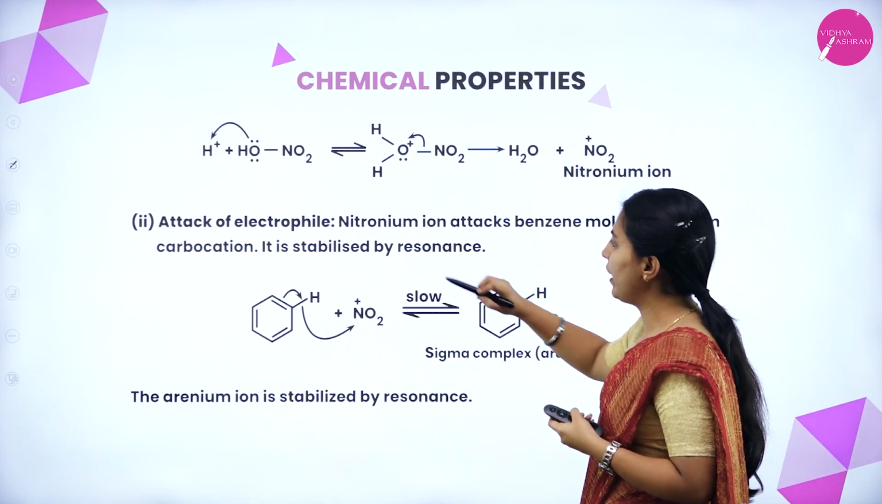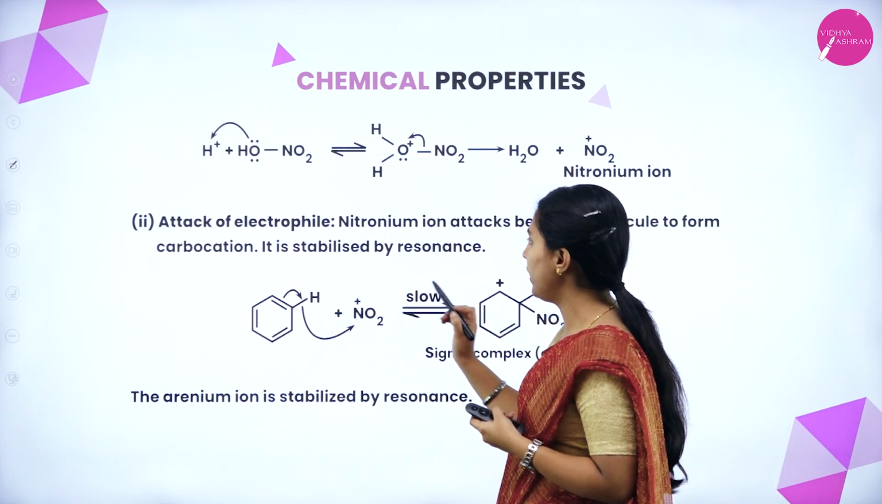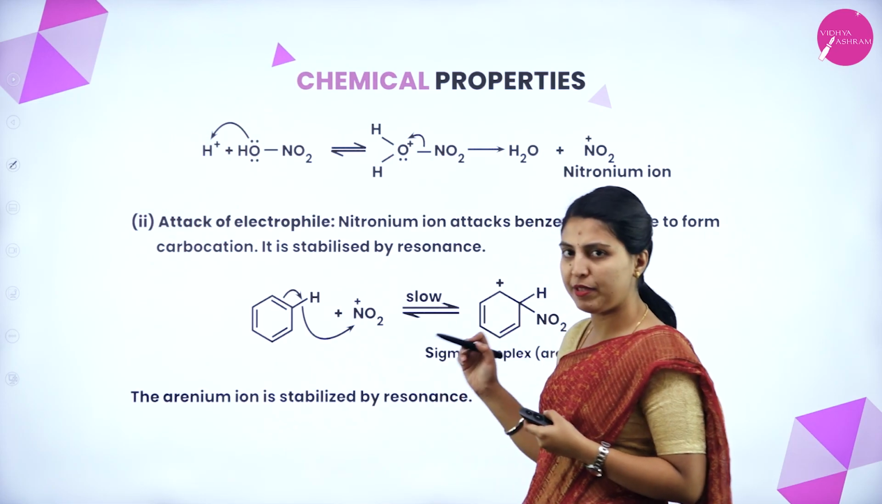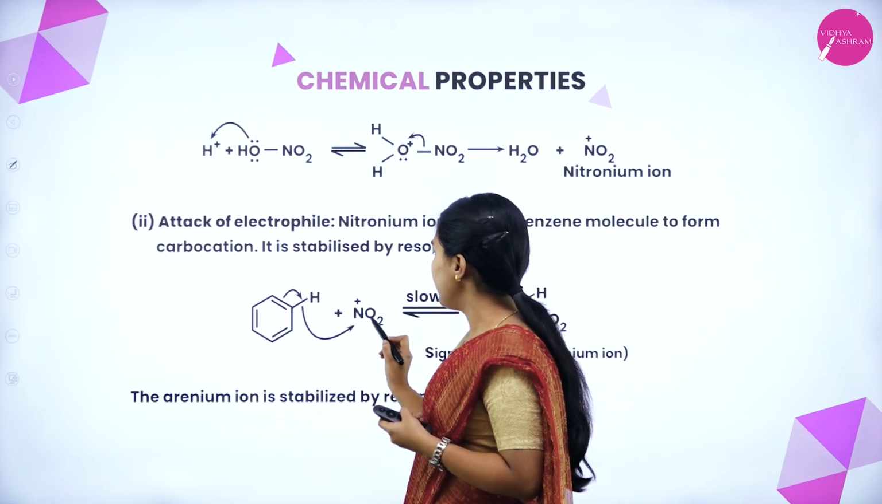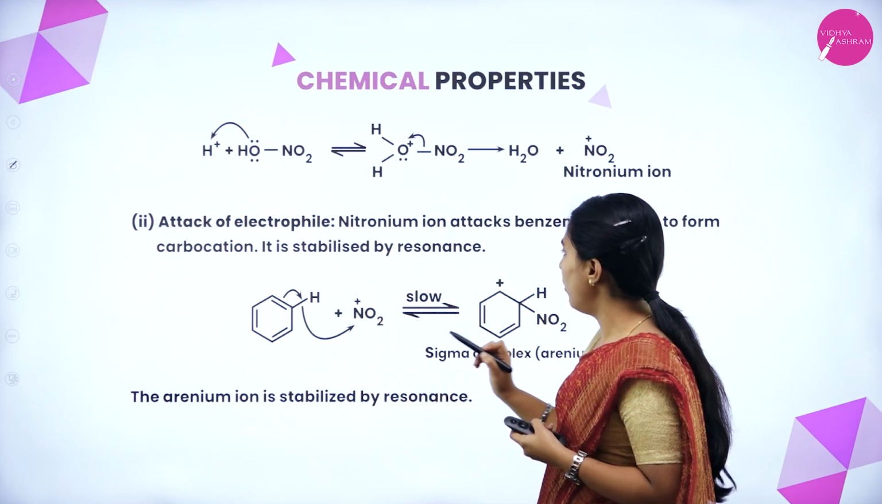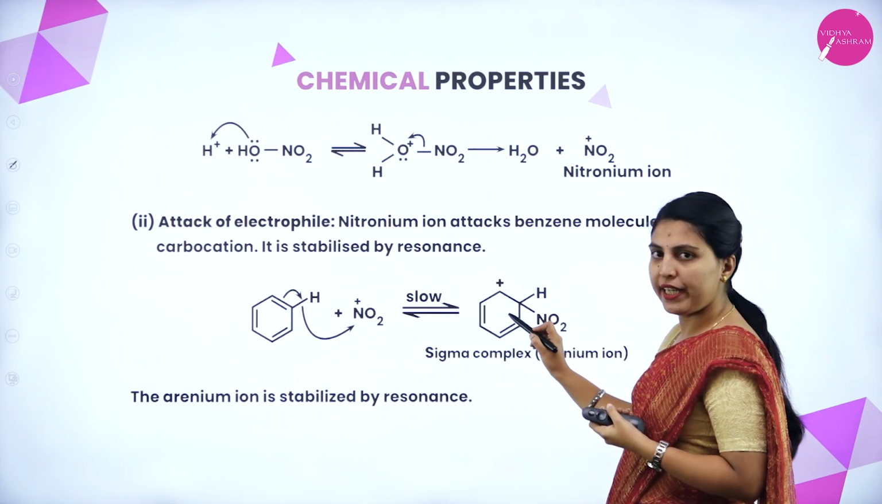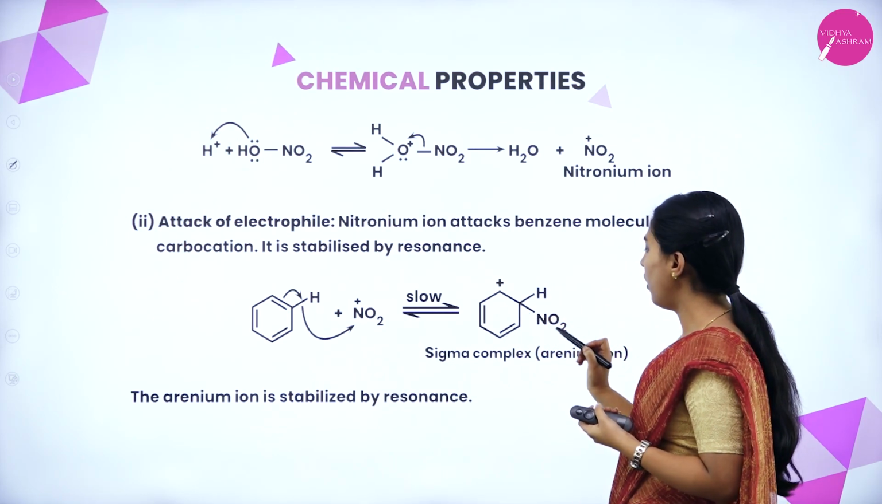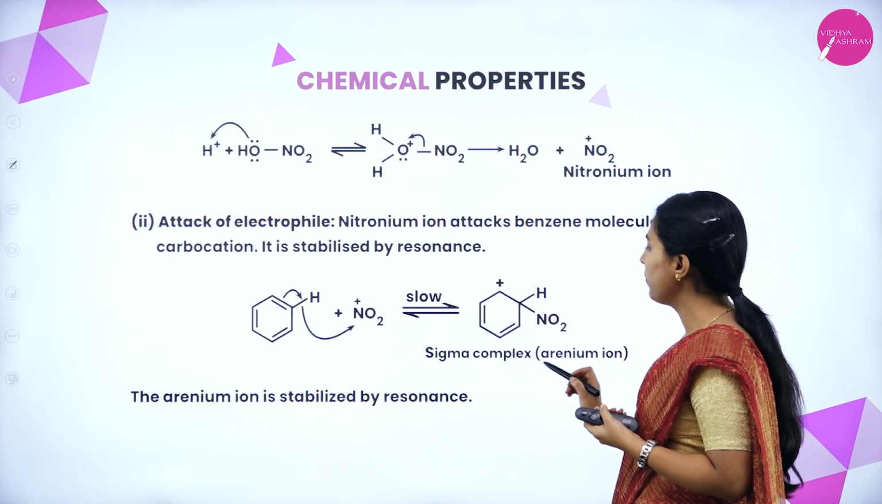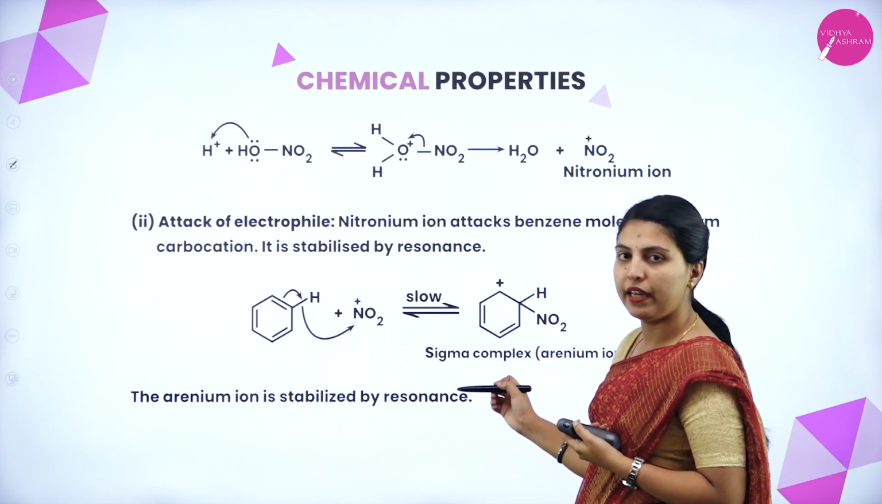Attack of electrophile: the nitronium ion attacks the benzene molecule to form a carbocation. It is stabilized by resonance. The same step here, this nitronium will attack the benzene. So, it will form a carbocation, that is the benzene carbocation, or arenium ion, a sigma complex. This arenium ion is stabilized by resonance.